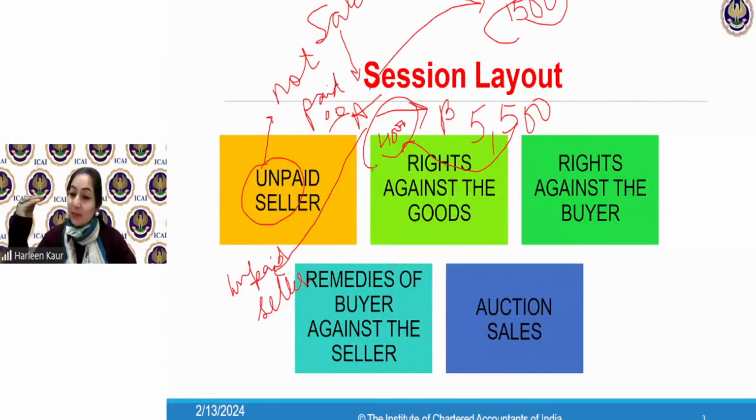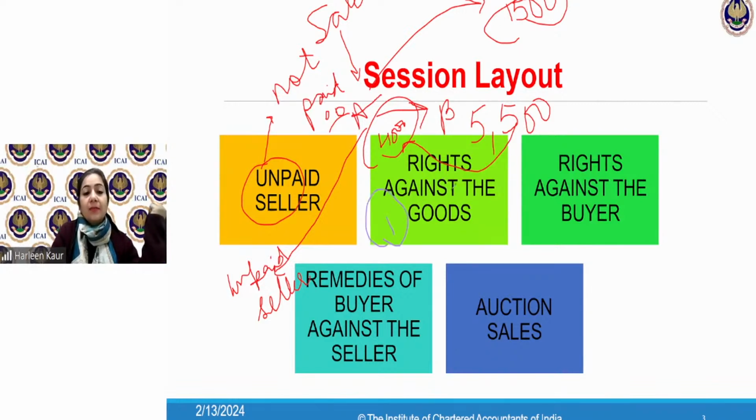So now once the seller has become unpaid, what we have to understand is what the seller is now going to do. You have become unpaid, your payment is pending. Obviously, you'll get angry. Obviously, you feel like fighting with the buyer. So law says, I give you two different types of rights. One is your rights against the goods and another is your rights against the buyer. You have certain rights that you can enforce against the goods and certain rights where you can take action against the buyer. You can drag him to the court.